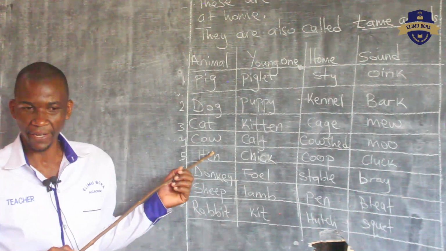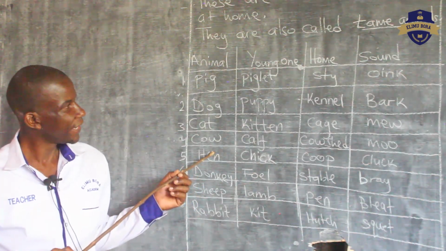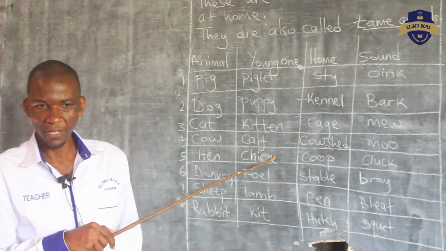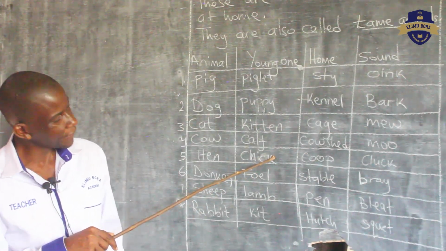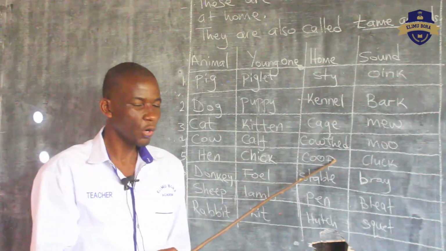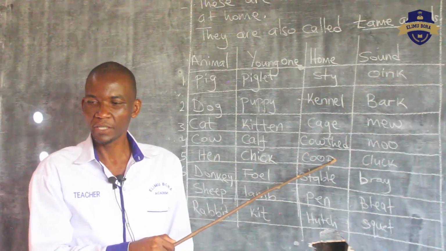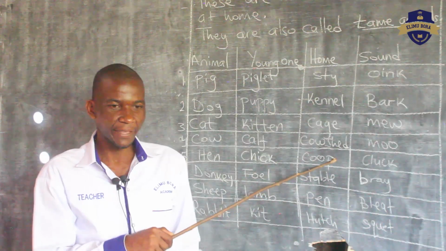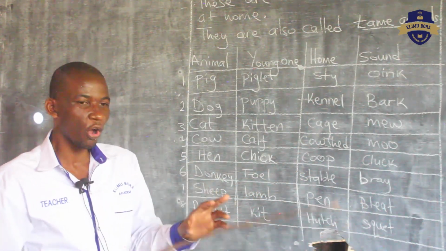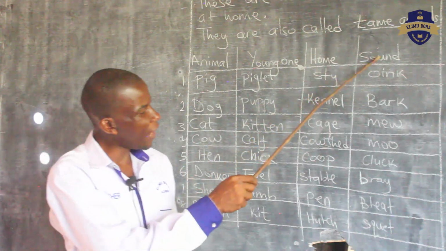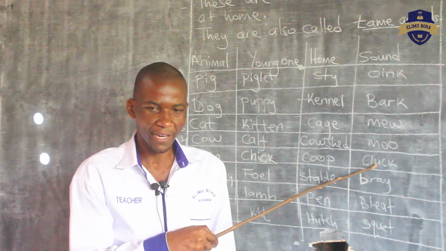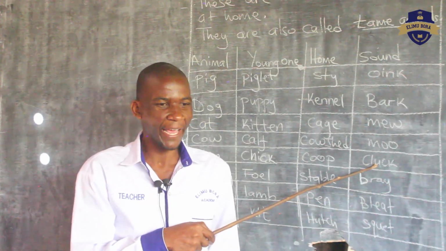Our next animal is a hen. Can you say hen? The young one of a hen is called a chick. Say chick. The home of a hen is a coop. Say coop. That home that you have made for the hen is called a coop. The sound made by a hen is cluck. Can you say cluck? Who can cluck like a hen?